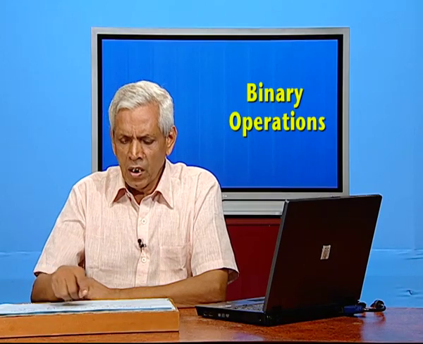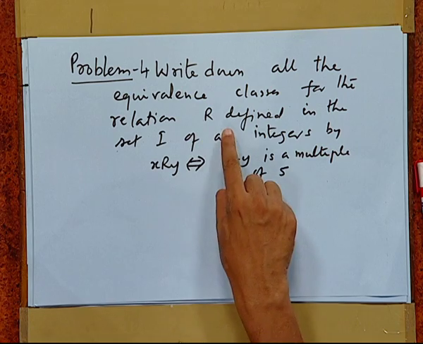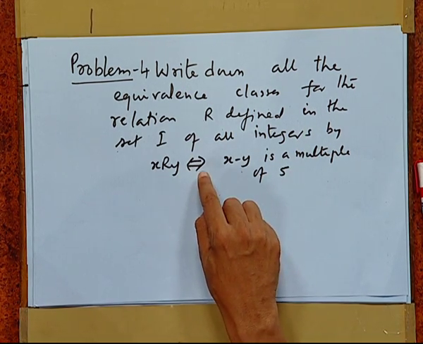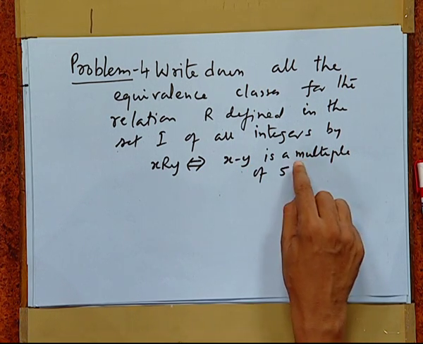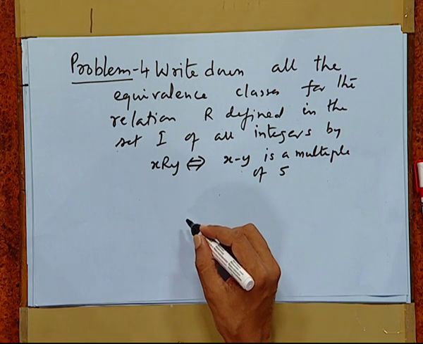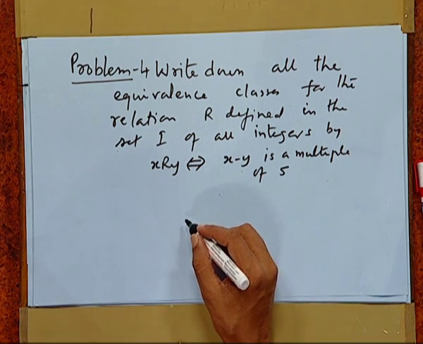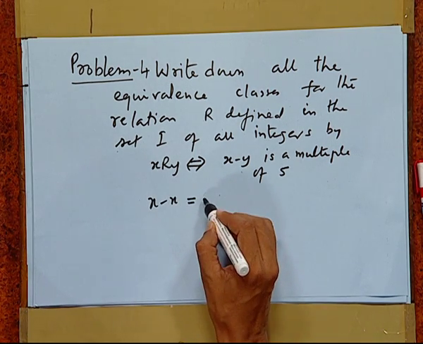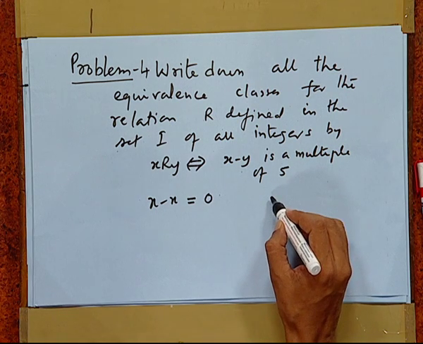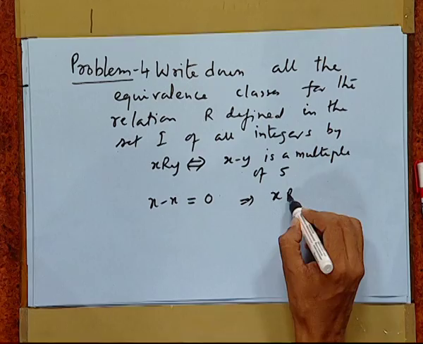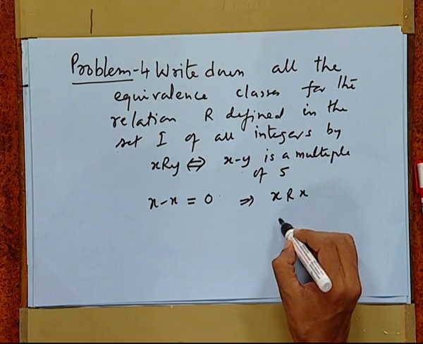We have to write down all the equivalence classes for the relation R defined on the set of integers by xRy, meaning thereby x minus y is a multiple of 5. First of all, we must show that this is an equivalence relation. Now, x minus x is always 0 and 0 is a multiple of every number. So, this implies xRx, that is R is reflexive.